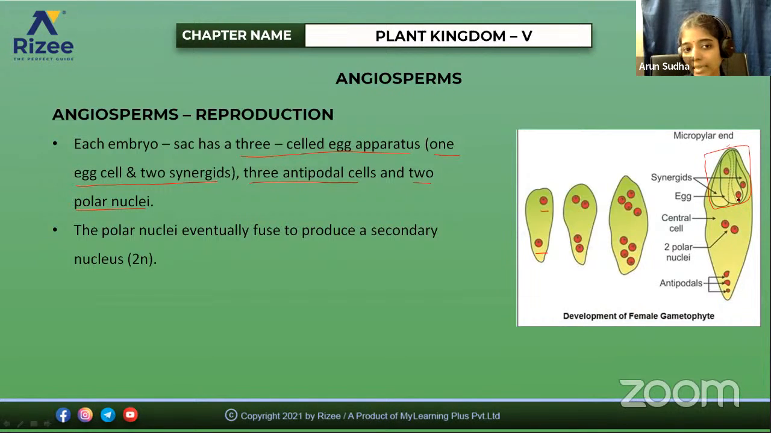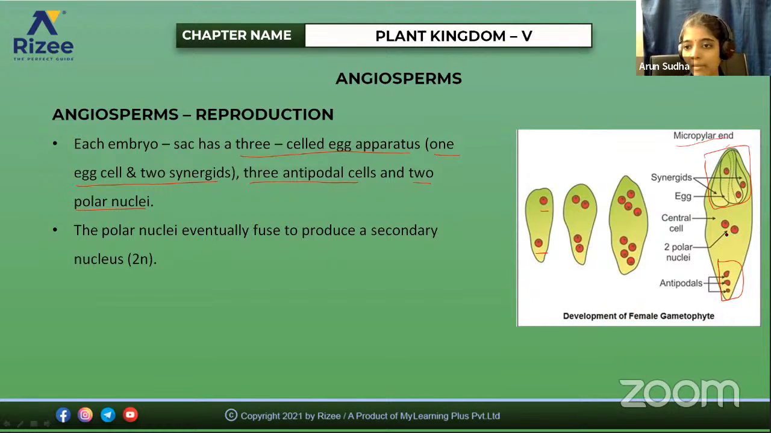One is the egg cell, and the other two are called the synergids. And the other three cells form the antipodals. So we are calling this the antipodal end, and this is the micropylar end. At the micropylar end, they have the synergids, that is the egg apparatus with one egg cell and two synergids. And in the center will be a central cell, and two polar nuclei are present in the center.